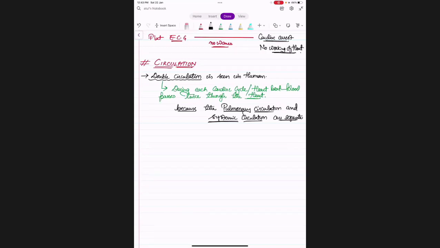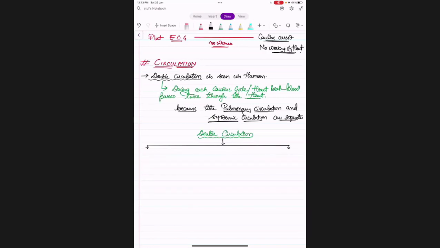Okay, so we can say in double circulation we have 2 types of circulation. One is pulmonary circulation. In double circulation, 2 types of circulations are seen. One pulmonary circulation means blood given to the lungs and brought from the lungs.